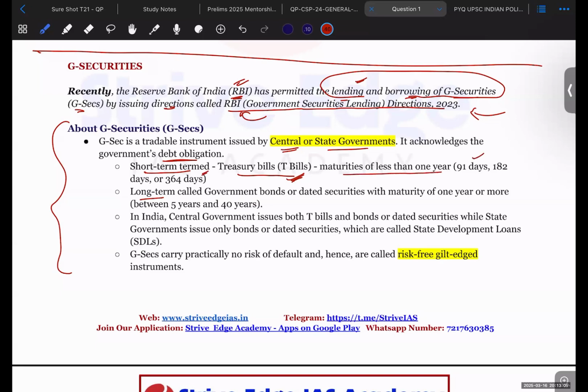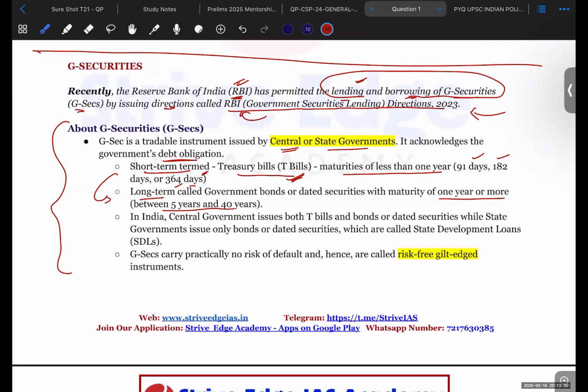These are issued for 91 days, 182 days, or 364 days, but not beyond 364 days, because going beyond 364 days will amount to 1 year. And for those of 1 year term, long-term securities are issued. So these can be issued with a maturity of 1 year or more. Usually, they are issued between 5 years and 40 years. So these are the two types of government securities that are being issued.